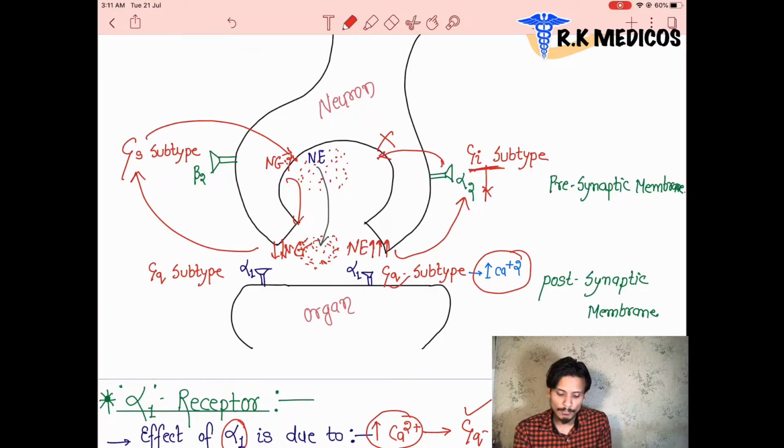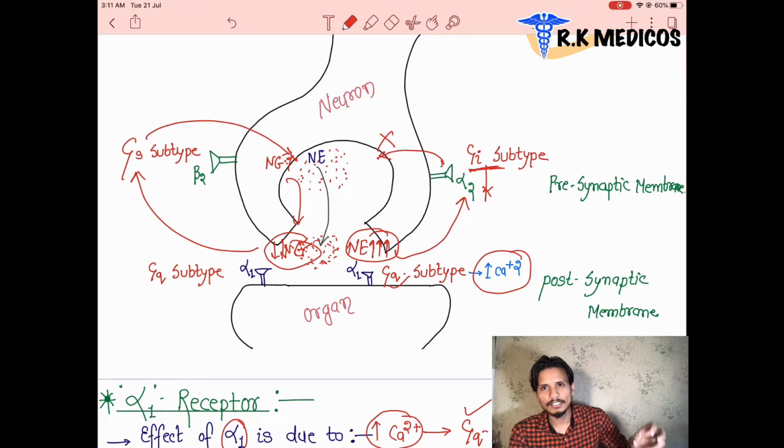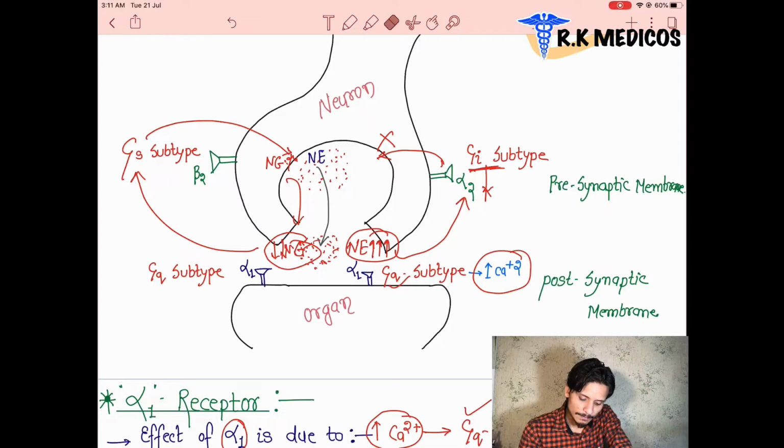When a large amount of neurotransmitter is synthesized, the alpha 2 gets activated and inhibits the production of neurotransmitter, and when a low amount of neurotransmitter is synthesized, they are going to stimulate the GS of the beta 2 receptors, and they stimulate the synthesis of neurotransmitter inside the nerve terminals. So they both are acting in the opposite way. What is the neurotransmitter? Norepinephrine.